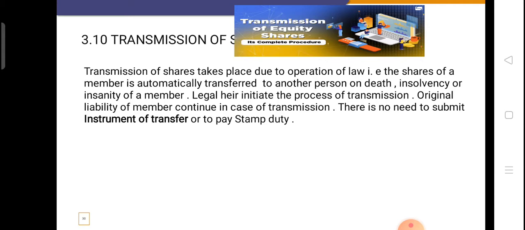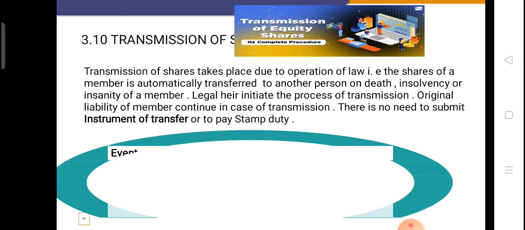The original liability of the member continues, meaning whatever amount was payable or unpaid on that share will continue even after transmission. There is no need to submit the instrument of transfer or pay stamp duty by the legal heir of the deceased member.